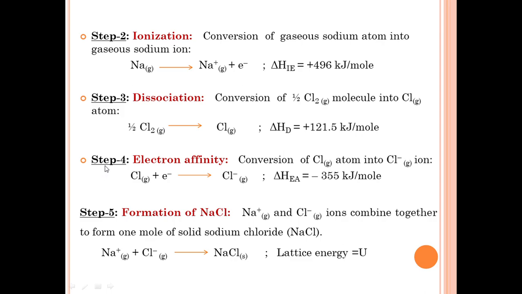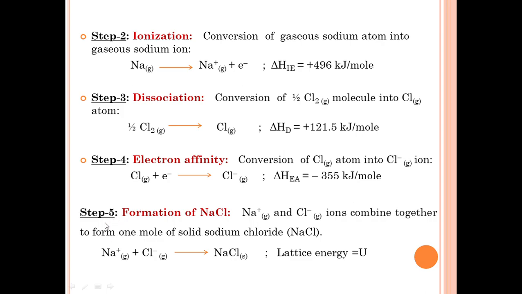Next, step 4, electron affinity. Here, gaseous chlorine atom is converted into gaseous chloride ion. How is the chloride ion formed? By gaining one electron which is lost by sodium. This electron is attracted by chlorine to form chloride ion. This is the enthalpy of electron affinity. The value is minus 355 kilojoule per mole.